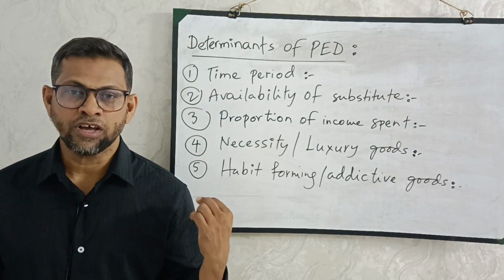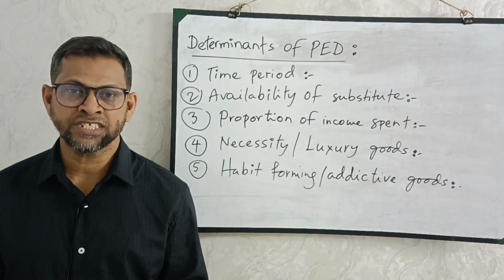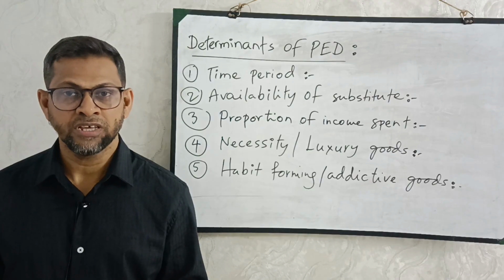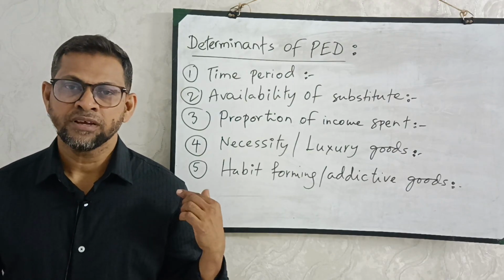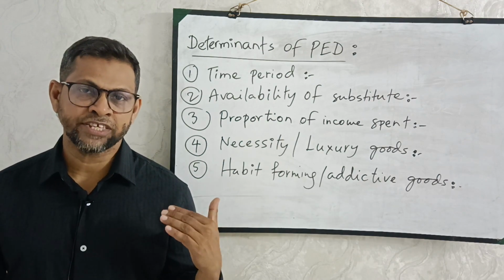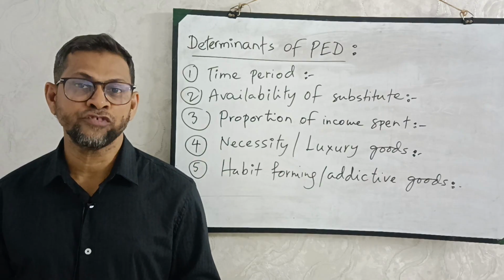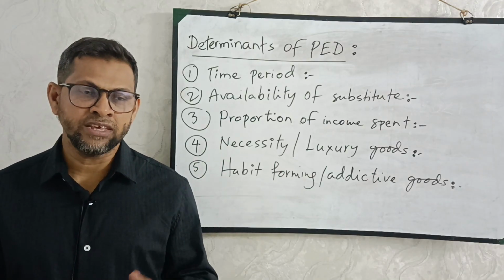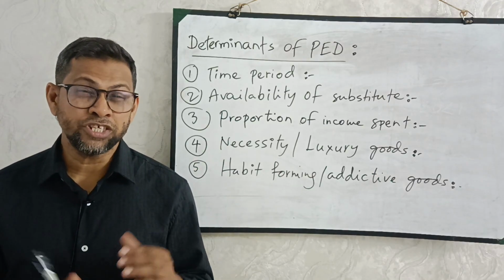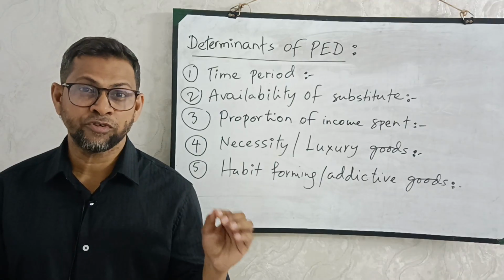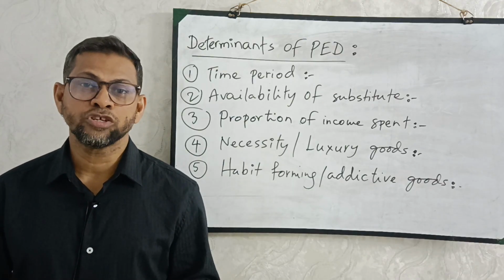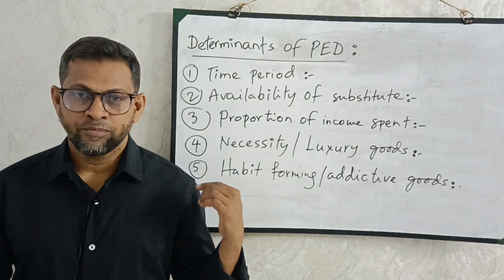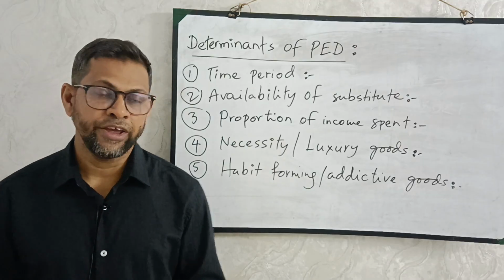But if the price of house rent increases say 10%, 15%, you will be very much reactive, because housing is a very expensive item and it takes a larger proportion of your income. So when you spend for any product, you need to be calculative whether the product takes a larger proportion of your income or a smaller proportion of your income, and based on that, price elasticity of demand is determined.